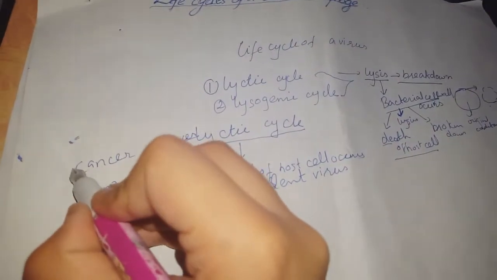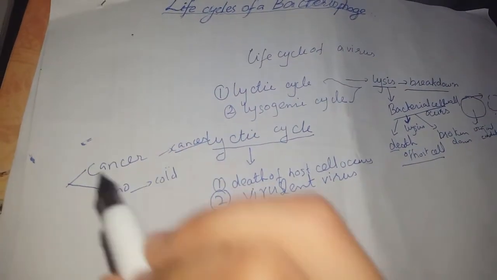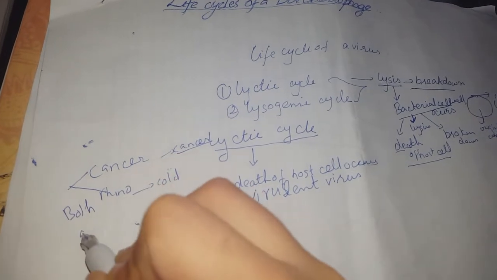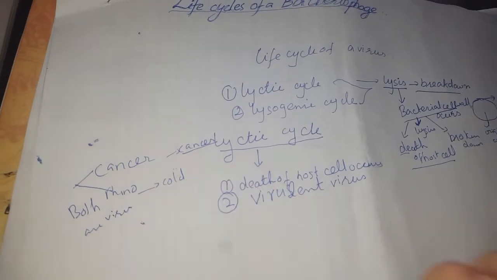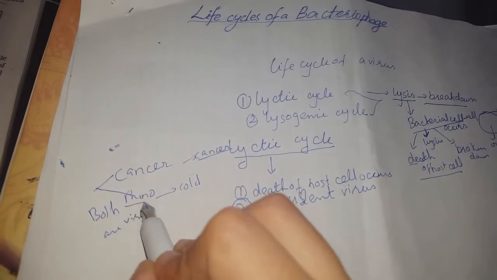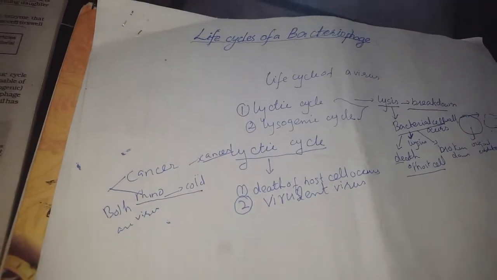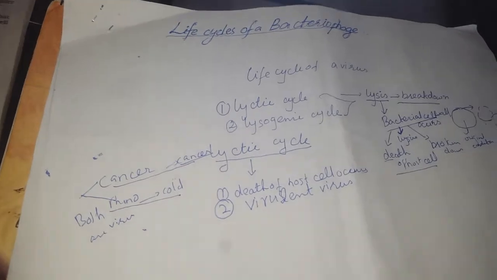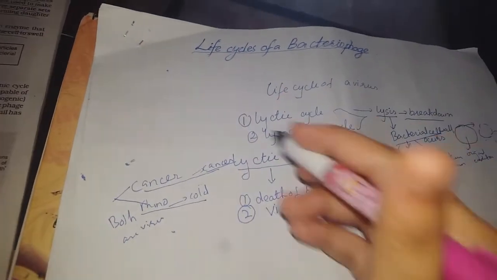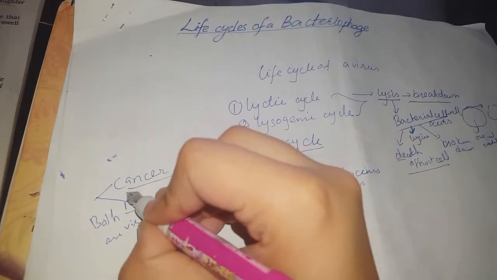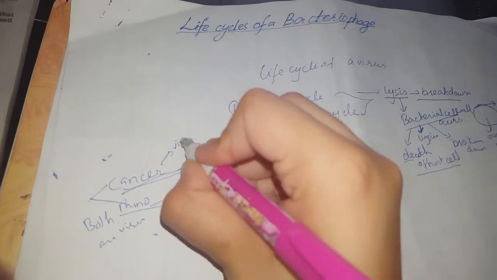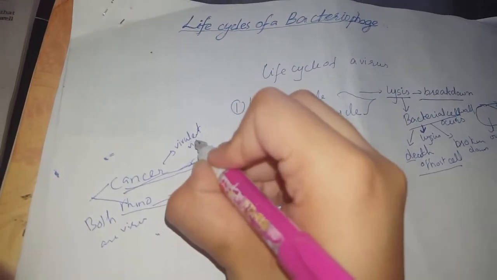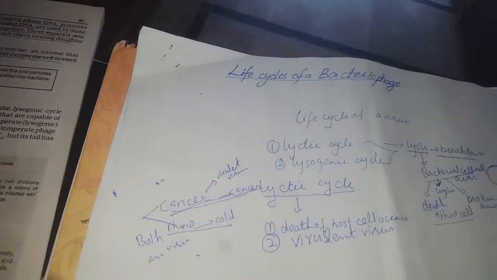Both are viruses, right? Cancer virus is also a virus and rhinovirus is also a virus. So why does rhinovirus cause a less dangerous disease, and the cancer virus cause a more dangerous disease? If I am saying this is more dangerous, this will cause death, so I am saying that it is a virulent virus because it causes the death of the cell.